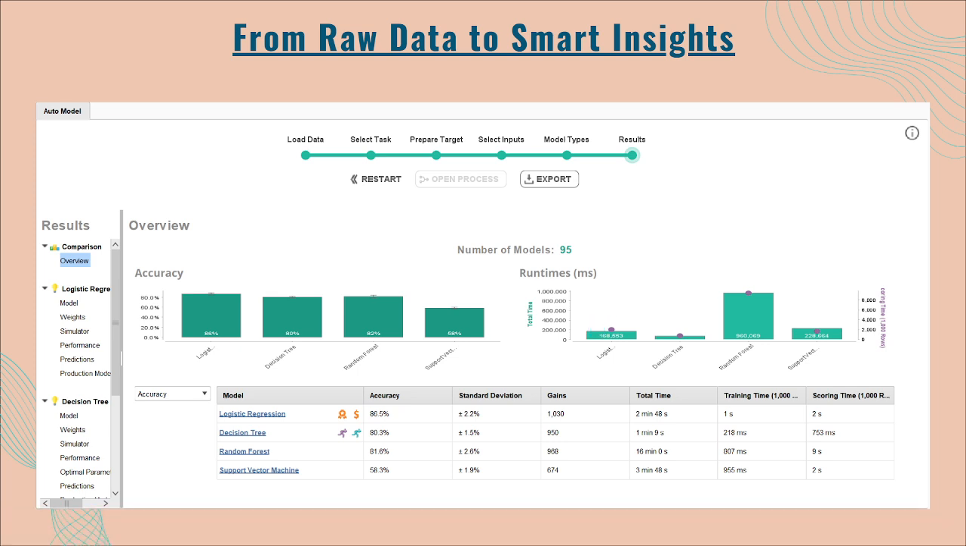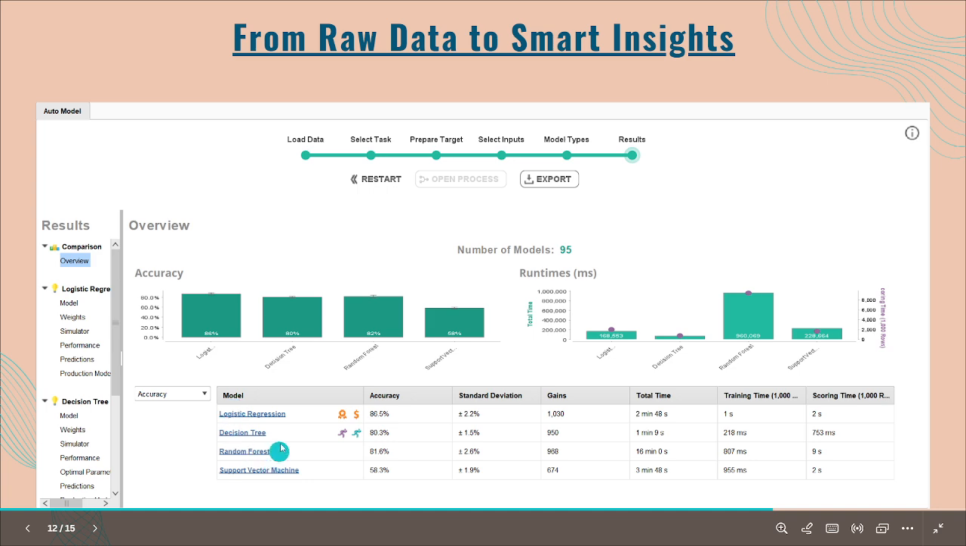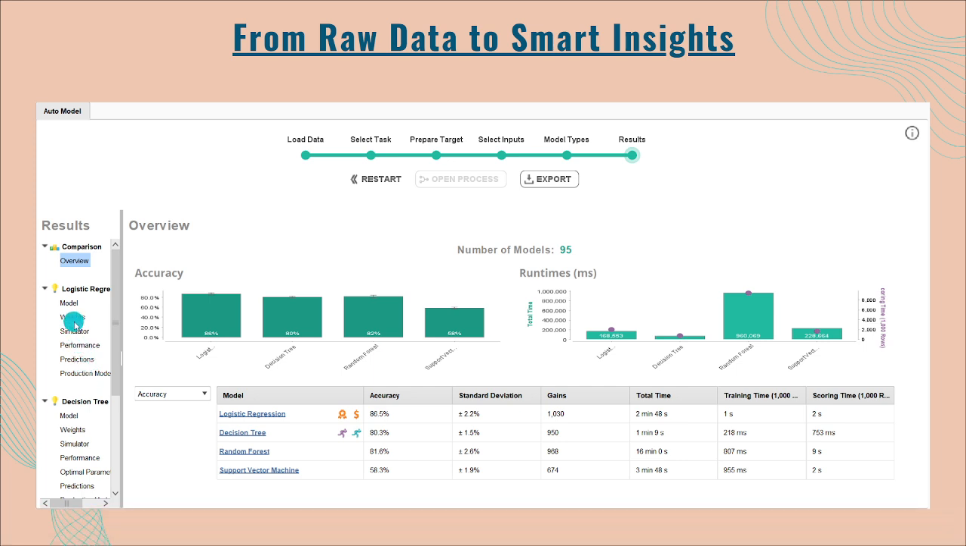Now you can see this is the overview of the dashboard. We can see the accuracy bar graph: logistic regression has an accuracy of 86%, then random forest, and the runtime of each algorithm. So you can see this comparison given by the Auto Model overview. And here are the different models. You can simulate the model, perform some analysis, predict, and weight the features according to you.